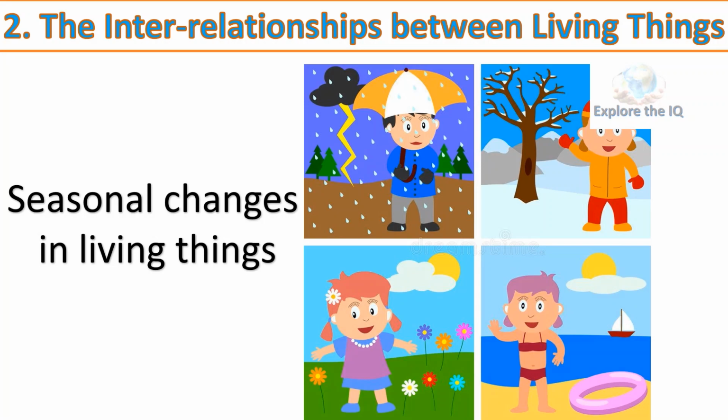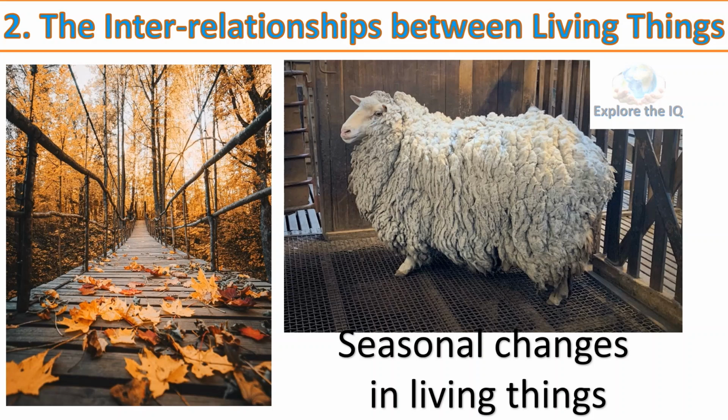Just as the 3 seasons affect us, they affect all other living things too. We see changes taking place in the living world every year, year after year. Winter in Maharashtra is also called the season of Pongal, that is, the falling of leaves. That is because many trees shed their leaves in winter. The coats of many furry animals become thicker in winter. This keeps them warm in the cold season. Such growth of hair is especially noticeable in animals like sheep and some types of goats and rabbits.